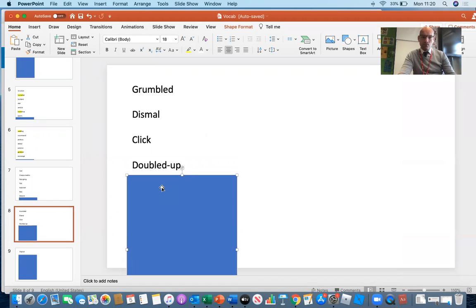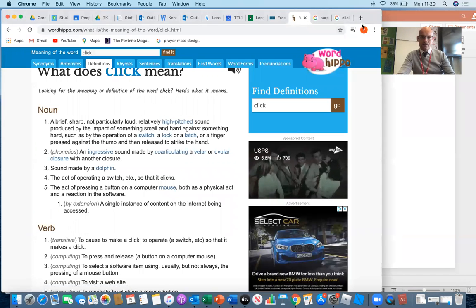Okay, the next word is actually a hyphenated word. There's that punctuation mark we saw yesterday, a hyphen. So doubled up. Now I know what doubled means. It means when something kind of doubles, like 2 doubled is 4. And up obviously is a direction. But I've never heard of it in that way, doubled up. So I'm going to have a look.